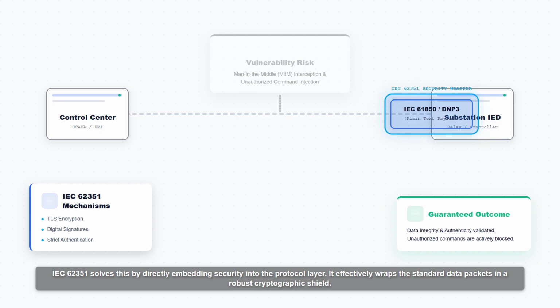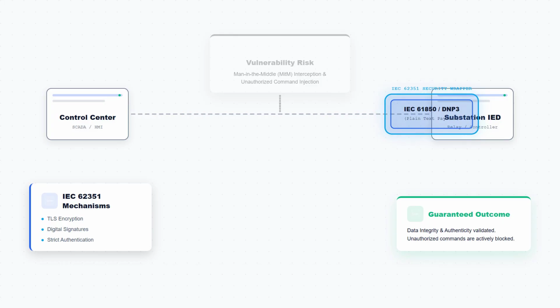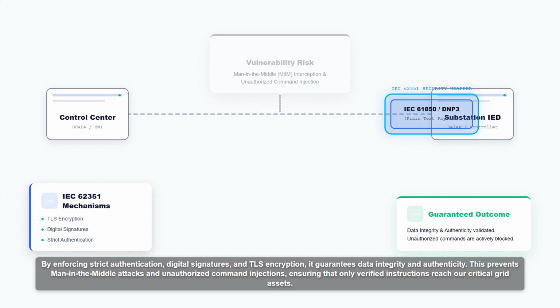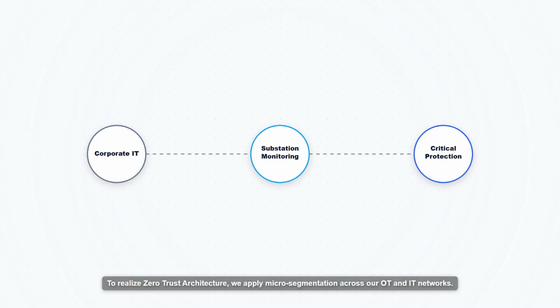It effectively wraps the standard data packets in a robust cryptographic shield by enforcing strict authentication, digital signatures, and TLS encryption. It guarantees data integrity and authenticity. This prevents man in the middle attacks and unauthorized command injections, ensuring that only verified instructions reach our critical grid assets. To realize zero trust architecture, we apply microsegmentation across our OT and IT networks.